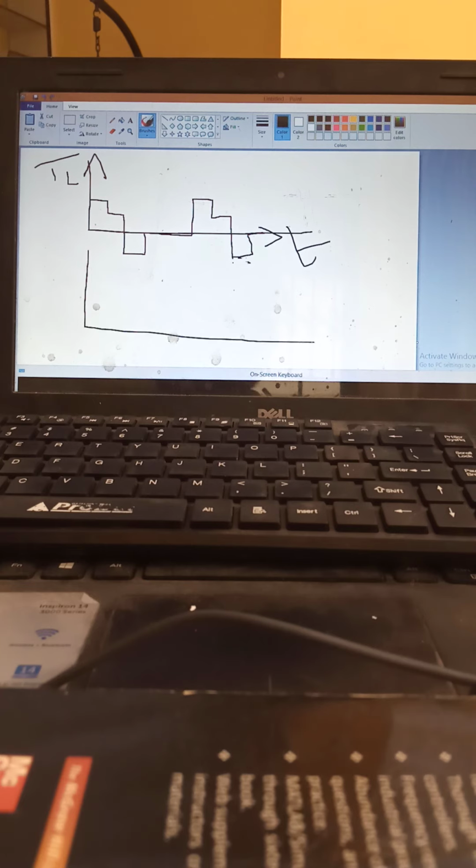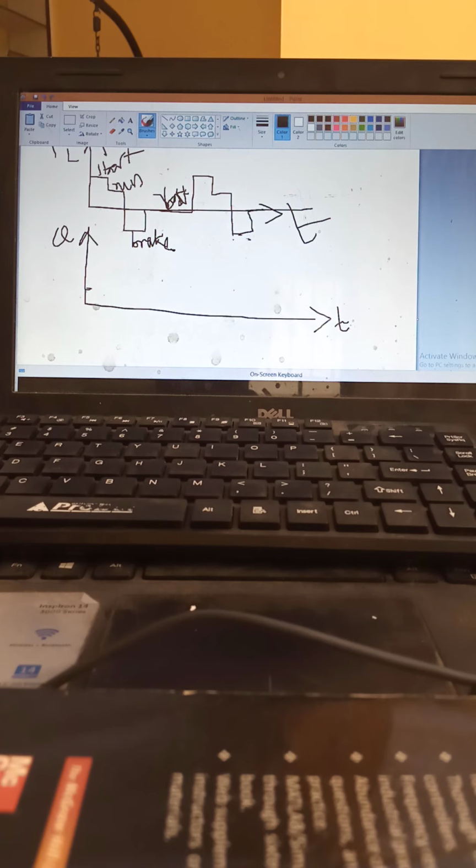So your temperature variation will be, it will not reach ambient temperature. So this is start, run, this is break, this is rest. So during the rest period cooling happens. In the other periods there is no cooling, heating only. So rest period is here.